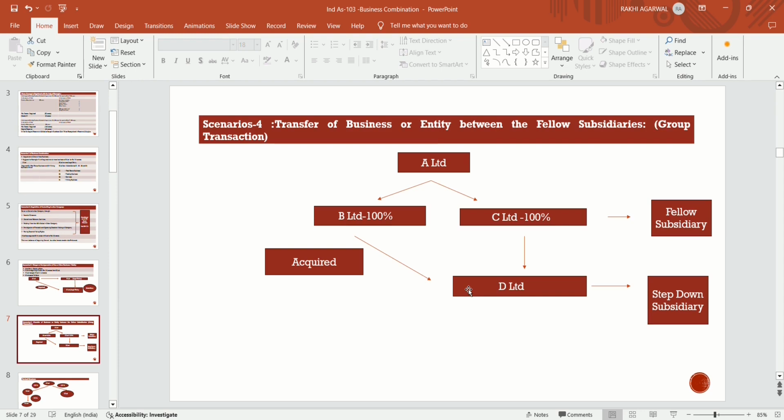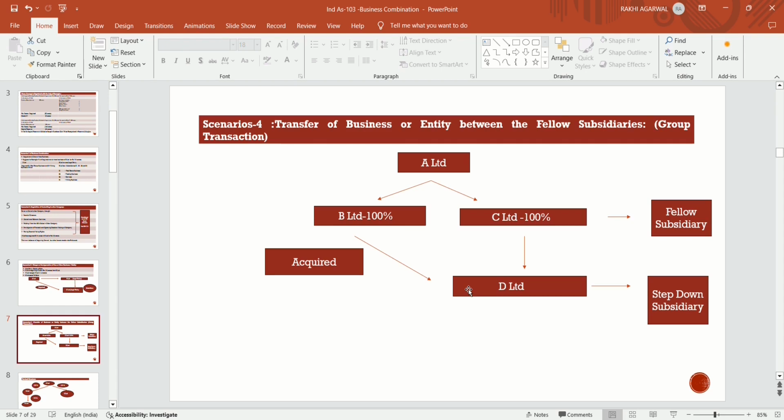B and C are the fellow subsidiaries of A Limited. And D Limited is a subsidiary of C Limited. So in the books of A Limited, D Limited is a step down subsidiary. D Limited is a step down subsidiary of A Limited, and B and C are the fellow subsidiaries.